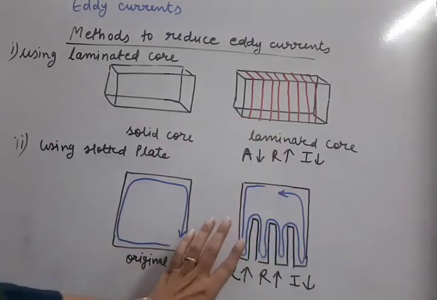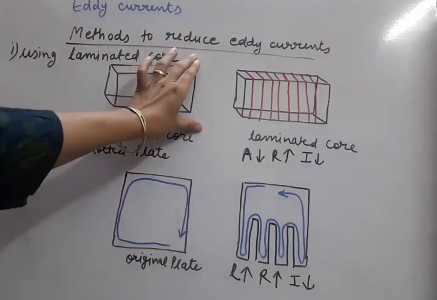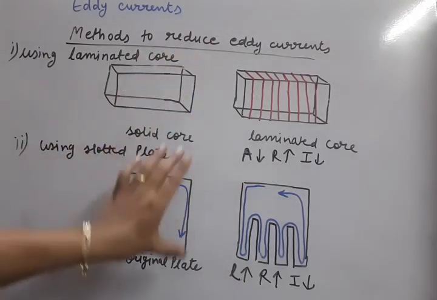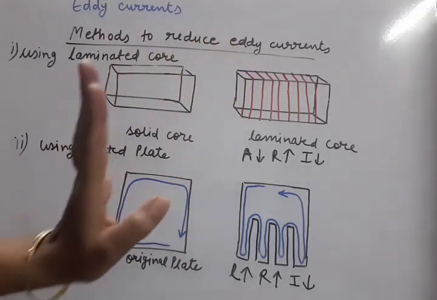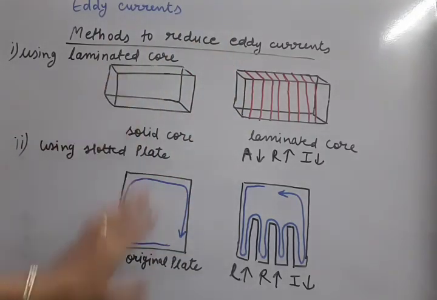So these are the two methods. One method is for a 3-dimensional core and one method is for a 2-dimensional core, for how to reduce the eddy currents. Note down this case. Now applications we have to study.